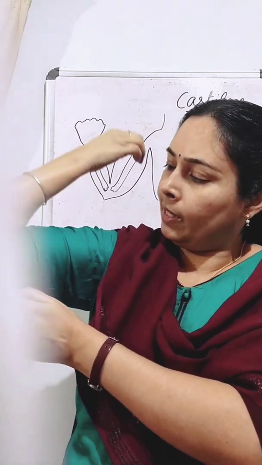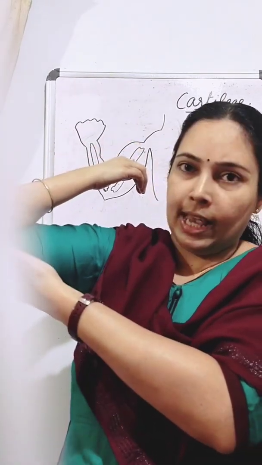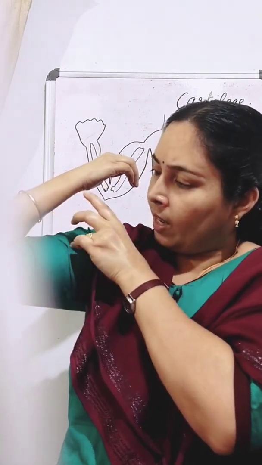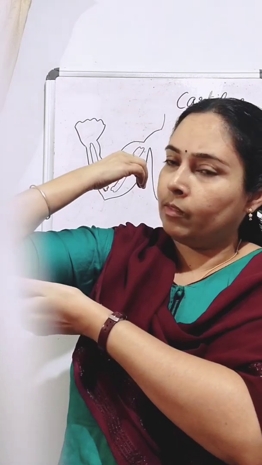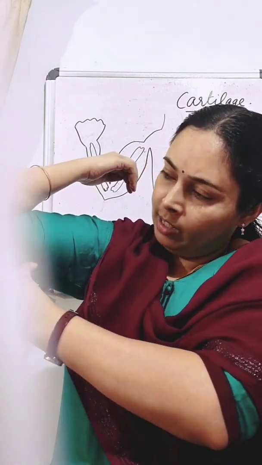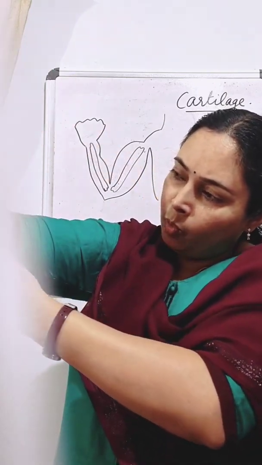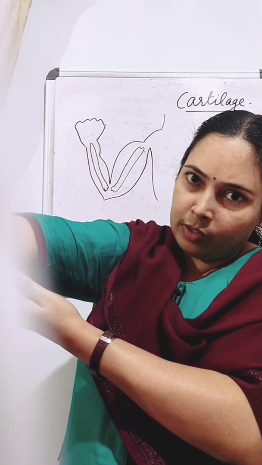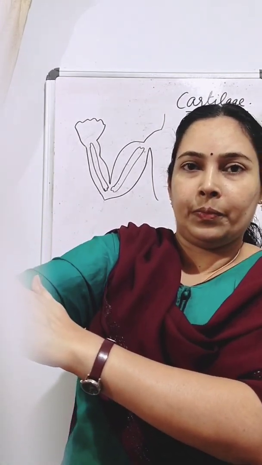So when I bend it like this, this muscle contracts, this muscle relaxes. And when this contracts, it is pulling the bone like this. Then what happens? This muscle will contract. When this muscle contracts like this, it will pull the bone backward. And this muscle will relax also. Okay. So the muscles are always working in pairs.